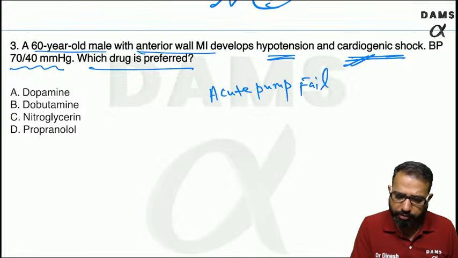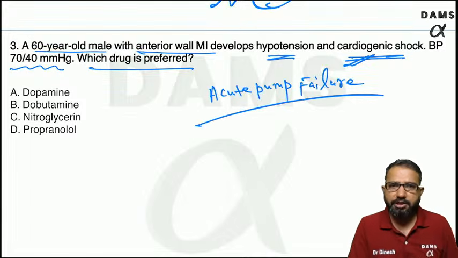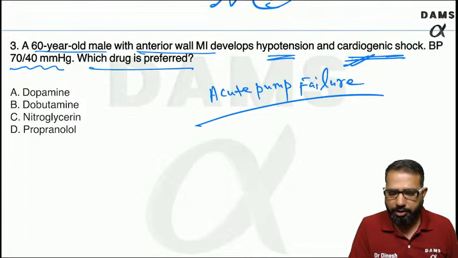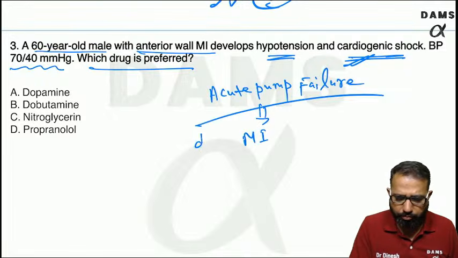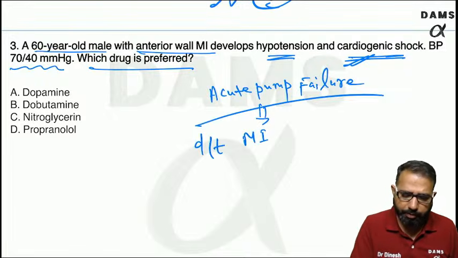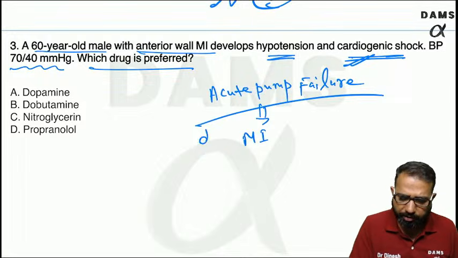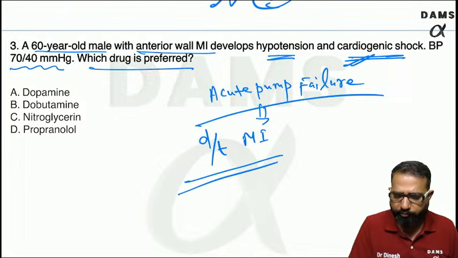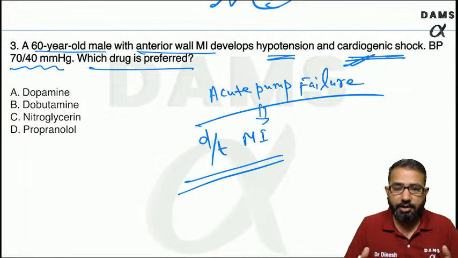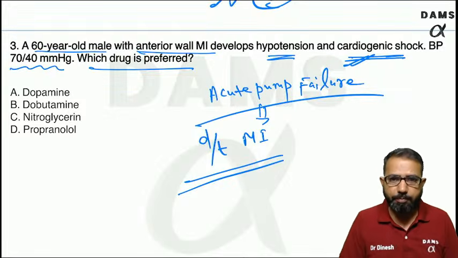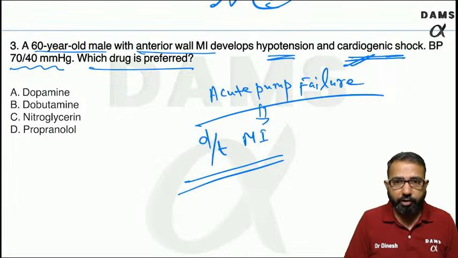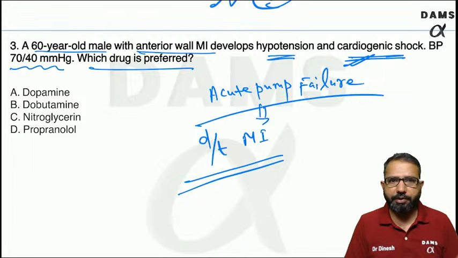The heart is not working. Why? Because of the sudden MI. Due to myocardial infarction, the patient is having acute pump failure. The most common cause of acute pump failure is MI. Infarct is there, the heart wall is not pumping. So if the heart is not pumping the blood, the BP will fall and that leads to cardiogenic shock. Which drug will you prefer?